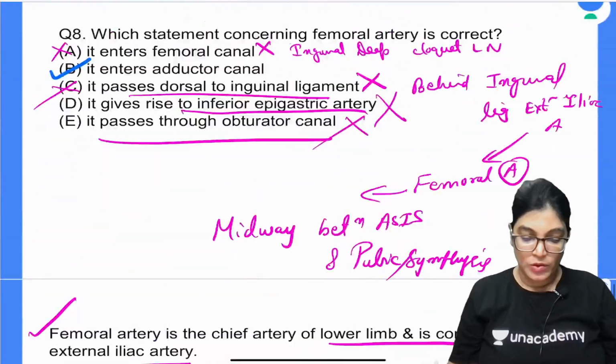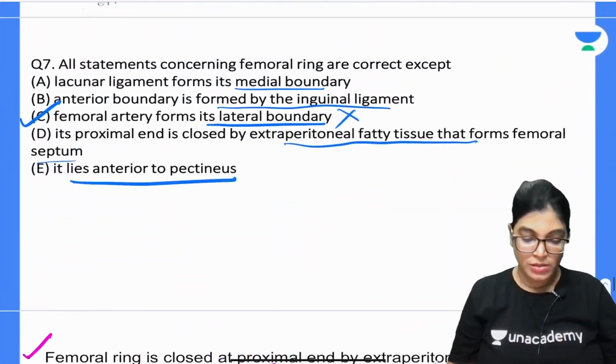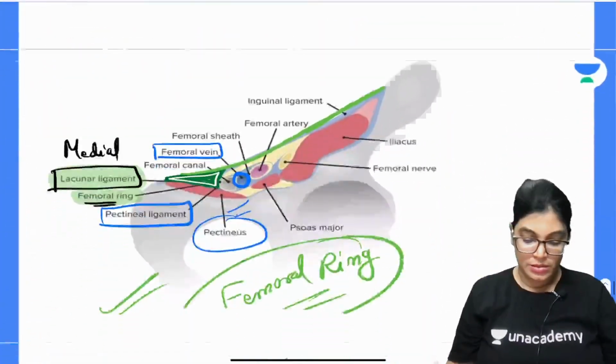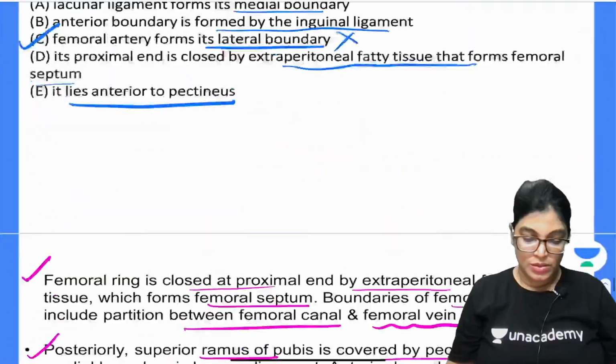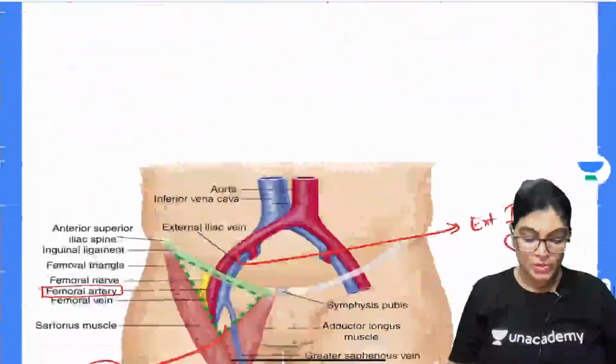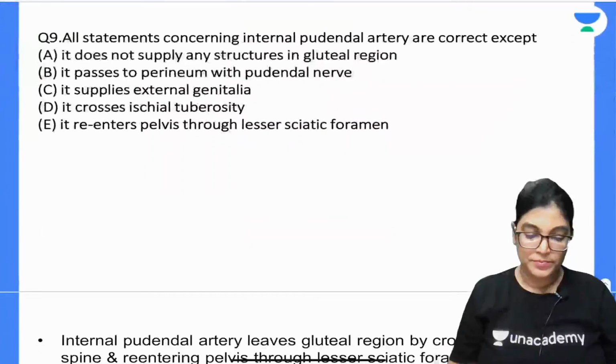So, yes, can we move on to question number 9? All the best. No, this was the 7th one. So, we have to move, no, this was the 8th one. Let us move on to question number 9.